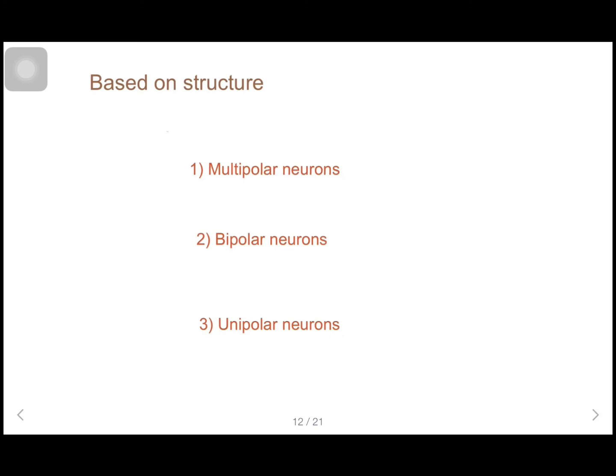So let's move on to the classification of neurons based on structure. Based on structure, we can classify neurons into three main types: multipolar neurons, bipolar neurons, and unipolar neurons. Multipolar neurons have a single axon extending from one end of the cell body and dendrites branching from the other side of the cell body.